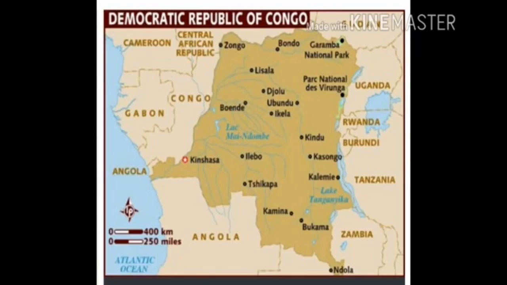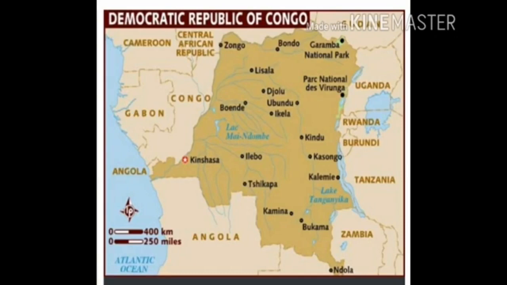The Democratic Republic of Congo is located in the tropical zone in Central Africa. The equator passes through the northern part of the country and hence 1/3 of it is in the northern hemisphere and 2/3 lies in the southern hemisphere.